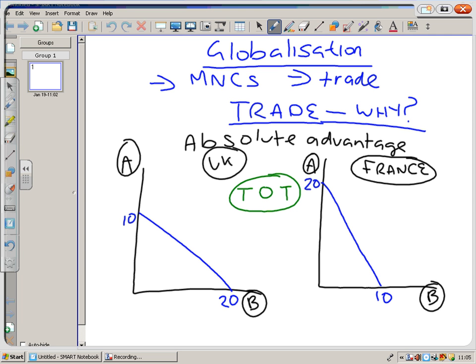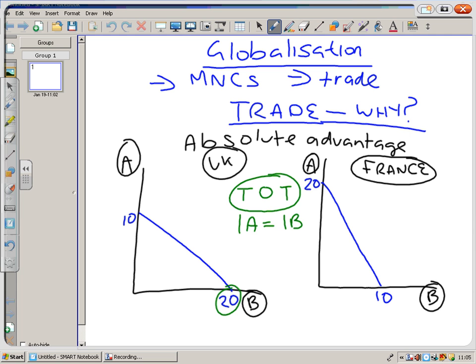So let's imagine that we look at the UK. They know the opportunity cost of making 1A is that they will lose 2B. In France, they know for every B they make, they lose 2A. So you can see from the diagrams that the UK has got an absolute advantage at making product B. France has an absolute advantage at making product A. Let's imagine we establish trade where 1A is equal to 1B. So the UK will specialise in making 20 products B.